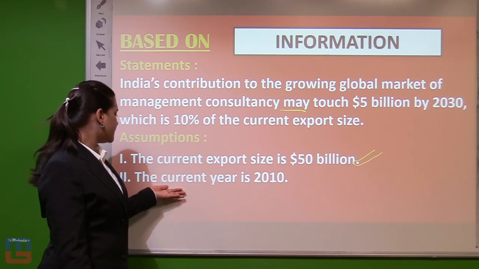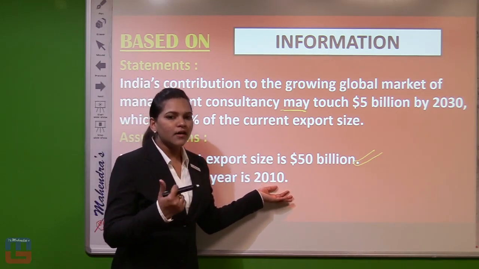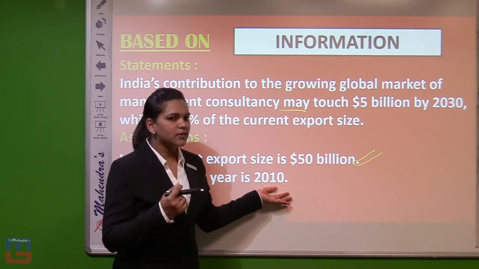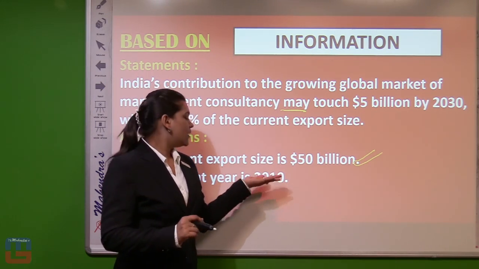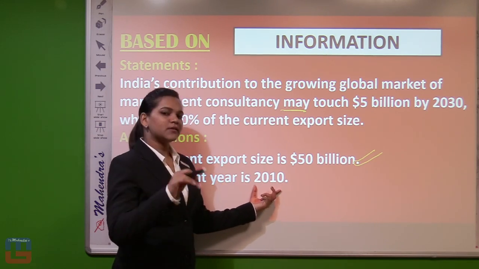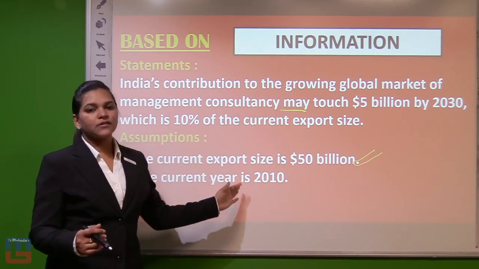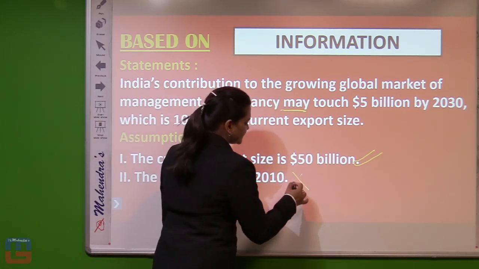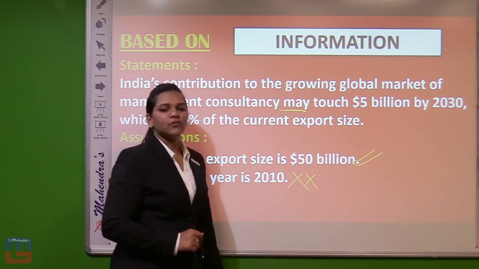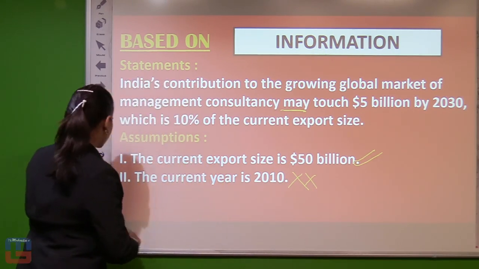Moving on to the second. The current year is 2010. How can we assume that the current year is 2010? We cannot say definitely that the current year is 2010, as it is not being connected anywhere in the statement. So this is wrong. That means only the first assumption is implicit. Moving on to our next question.